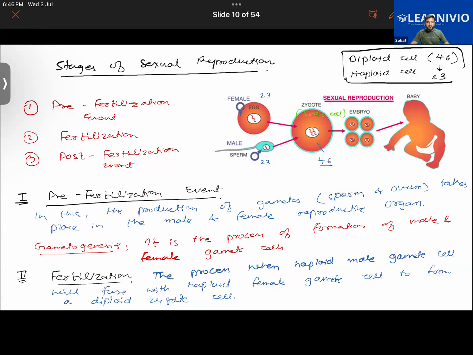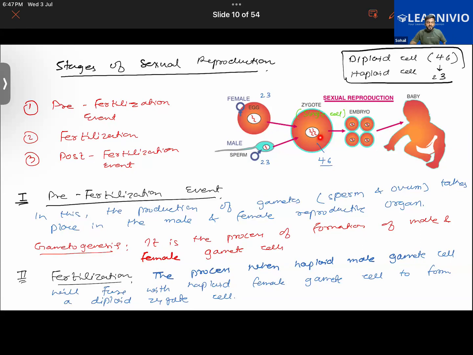So when does the zygote exactly form? After the fertilization, when does the zygote exactly form? Okay, the zygote is formed right after the ovum is fertilized. From the starting of the month till the 9th month, it's just the development of the embryo. Over the period of 9 months, the embryo will be developing.